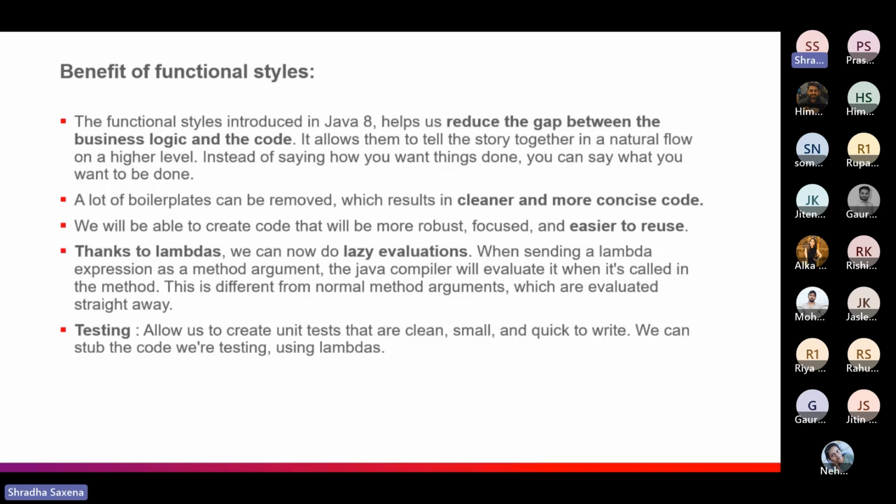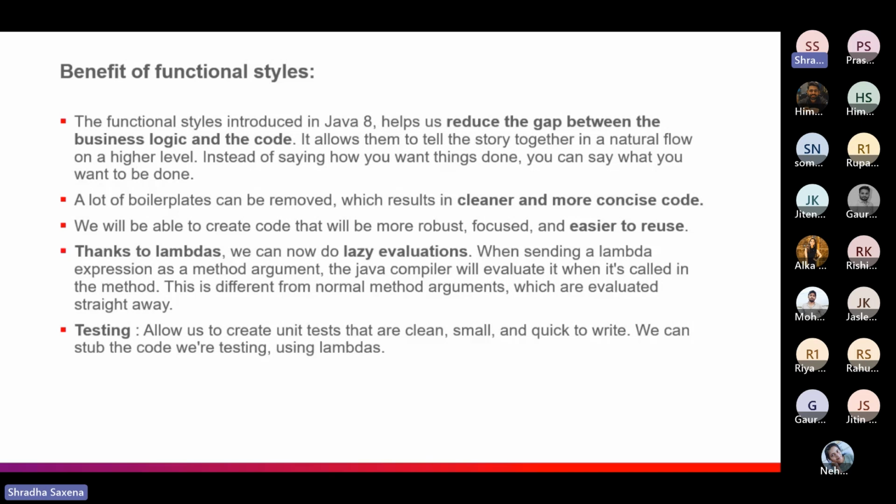Next are cleaner and more concise codes. As you are giving instructions, there is no use of many variables, so invariant variables would not be required. Thus you can make use of functional styles with cleaner and more concise code, which is easier to reuse, focused, and robust in nature. And thanks to lambdas here.